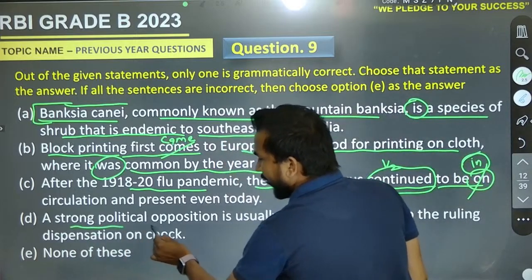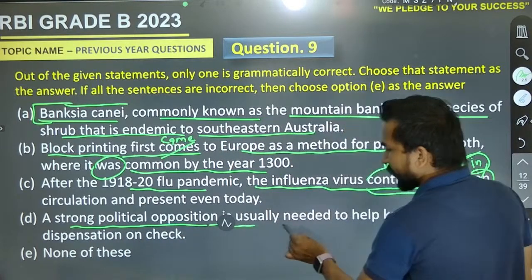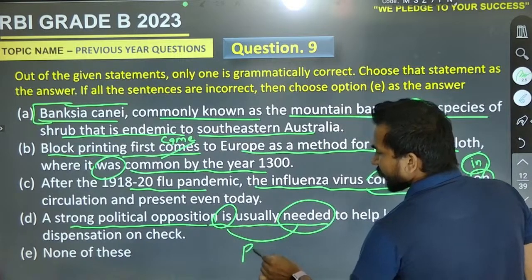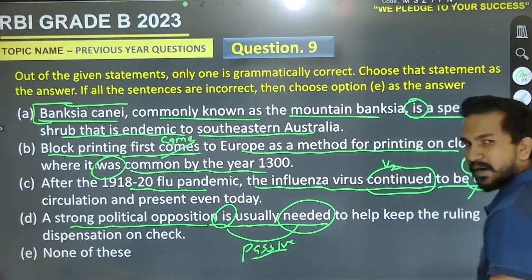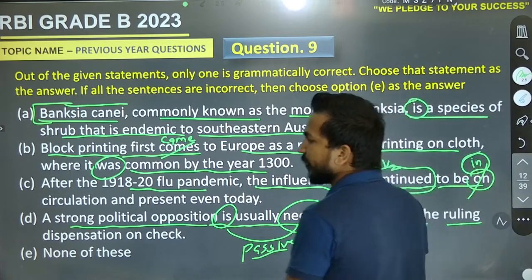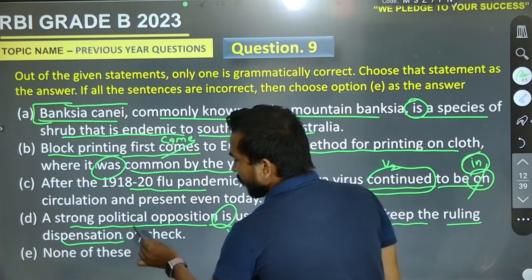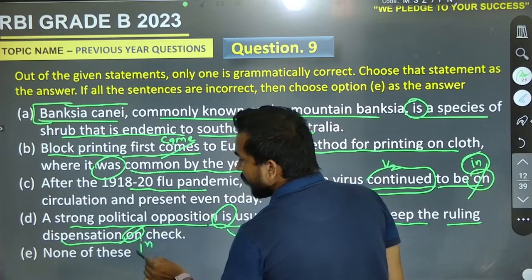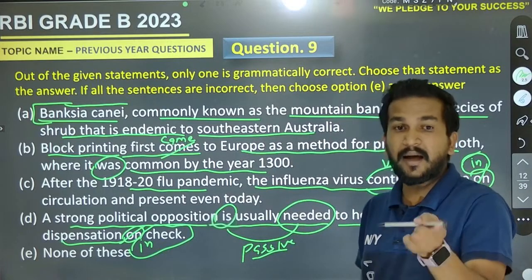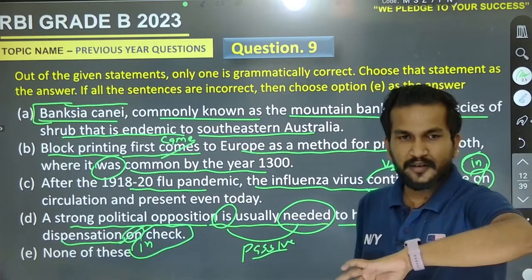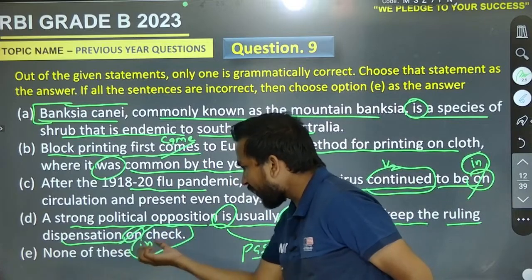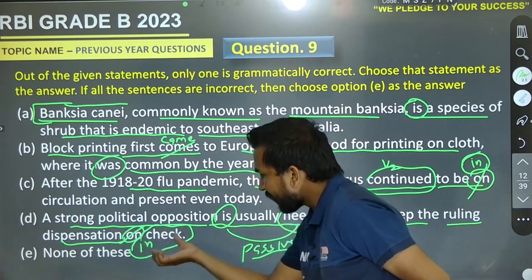After that, a strong political opposition is usually needed, is with the third form of the verb, that must be the passive construction of the given part. Yes or no? To help keep the ruling detention on check. No, it must be the detention in check. Check in or check on. Try to understand it. That must be in check. Detention, that must be in check.